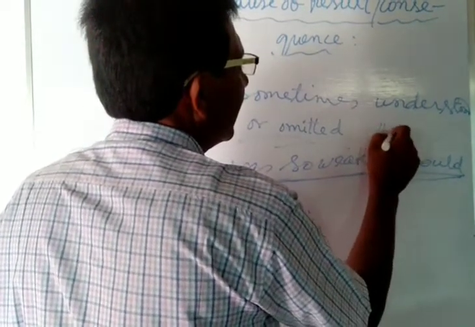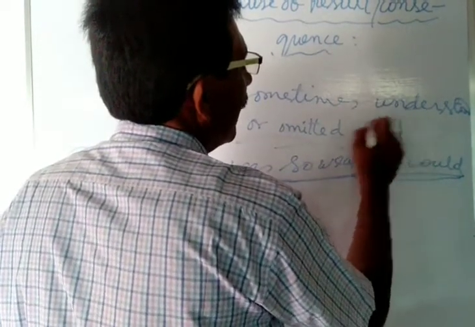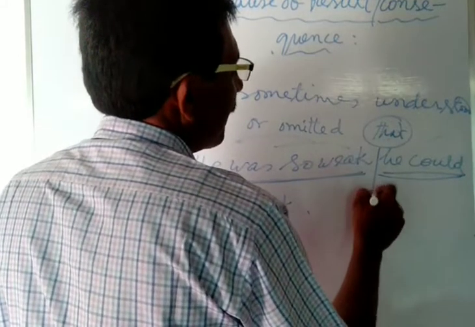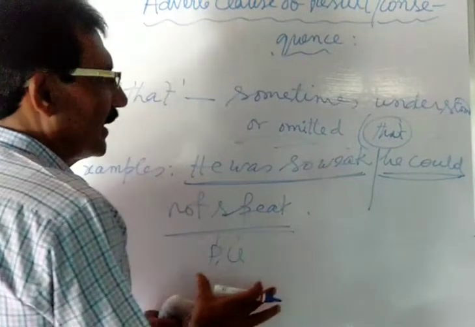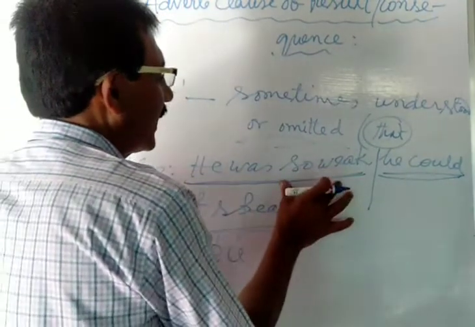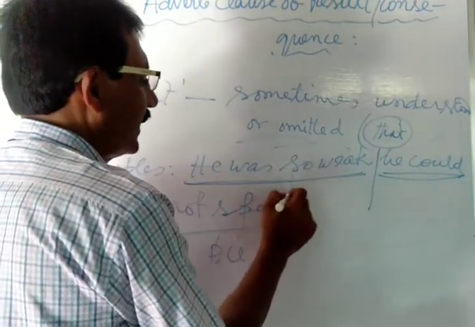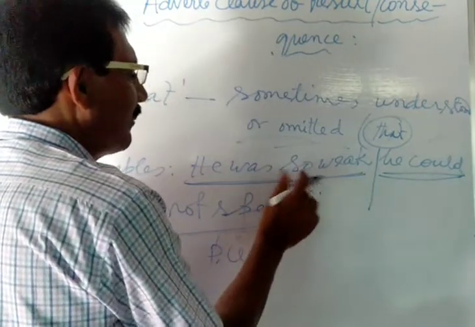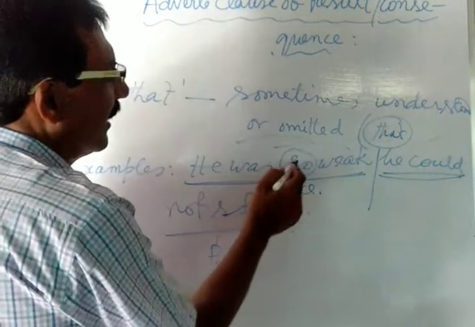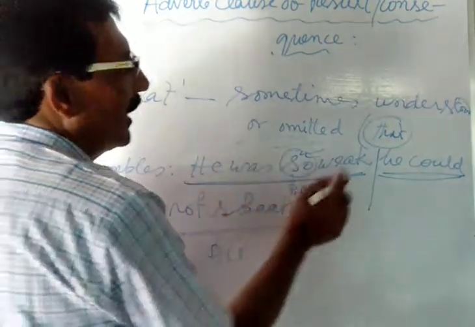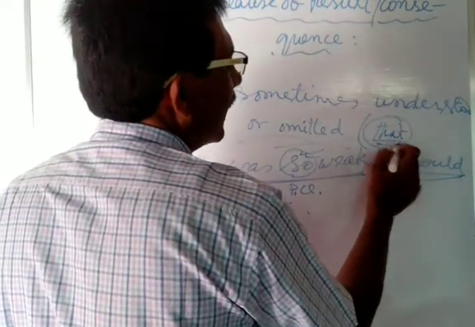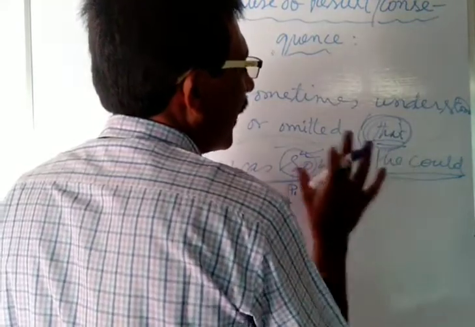Because here that is the subordinating conjunction which is understood here. That he could not speak, this is the effect or result. He was so weak, this is the principal clause, and in the principal clause you have seen that so is the word which precedes it. But here that is the subordinating conjunction which is omitted or understood.